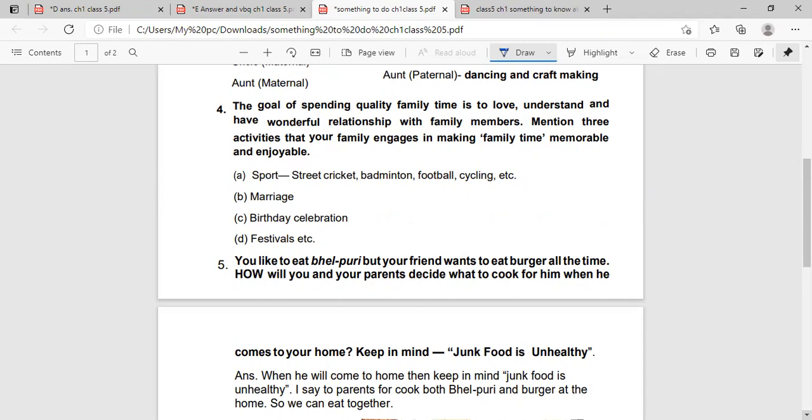Answer is: sports, street cricket, badminton, football, cycling. Here in B: marriage, birthday celebration, festivals.